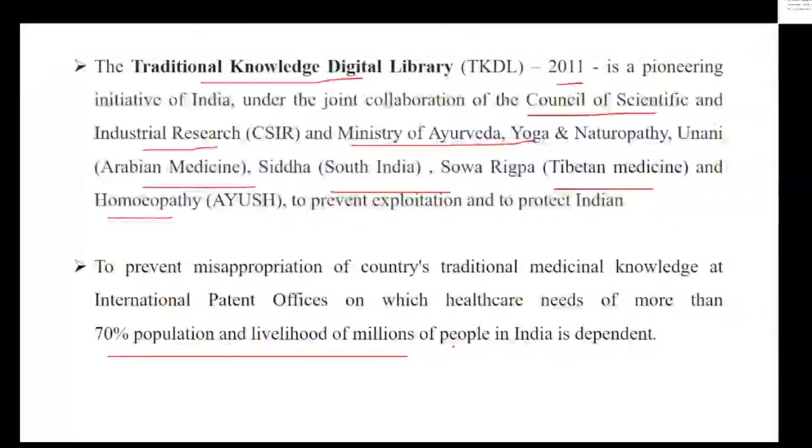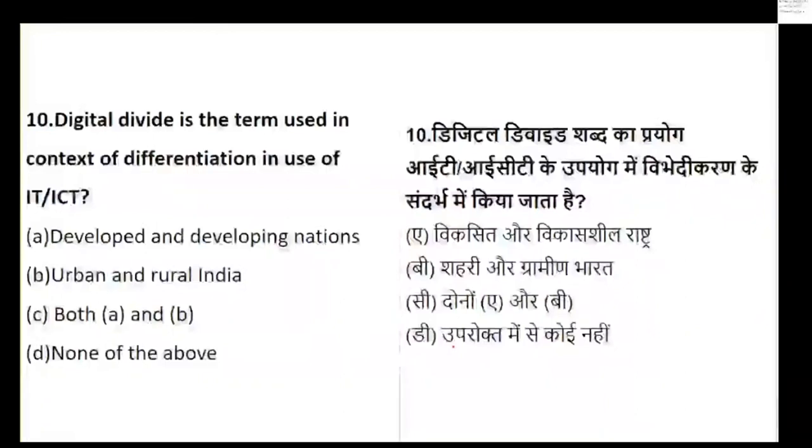Is it clear? Okay. So let's see question number 10. This is a very regular question, but asked in different ways. Digital divide is a term used in the context of differentiation in the use of what? We have studied this question in almost every unit in a different way, in teaching aptitude and in communication also.